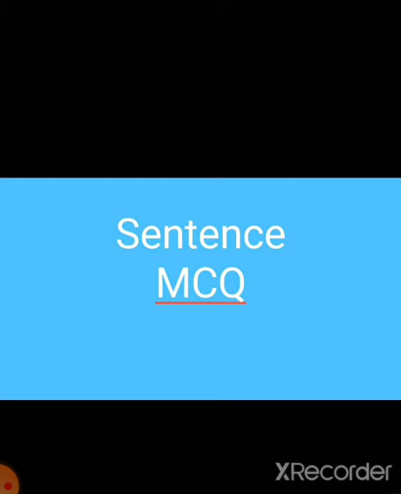There are four kinds of sentences in your syllabus. First one is assertive, or you can say declarative sentence. Second, imperative sentence. Third one is interrogative sentence, and fourth is exclamatory sentence. Today we will see some MCQs based on these kinds of sentences.